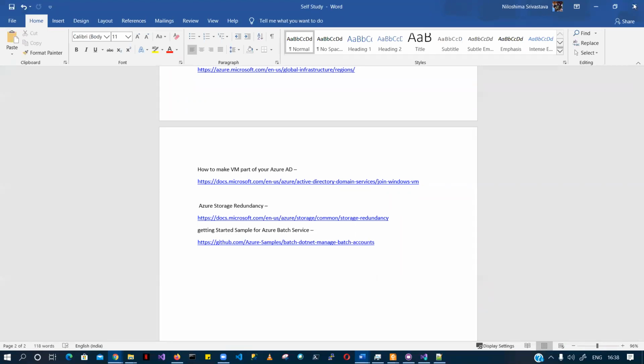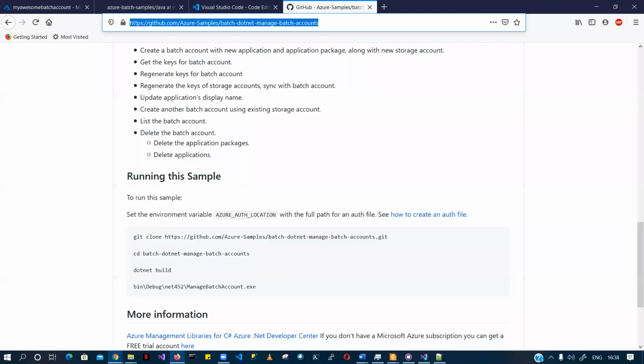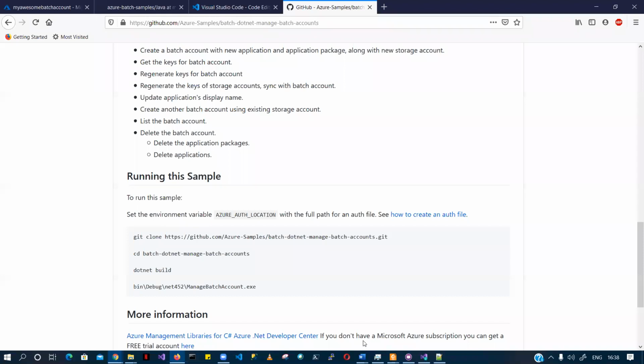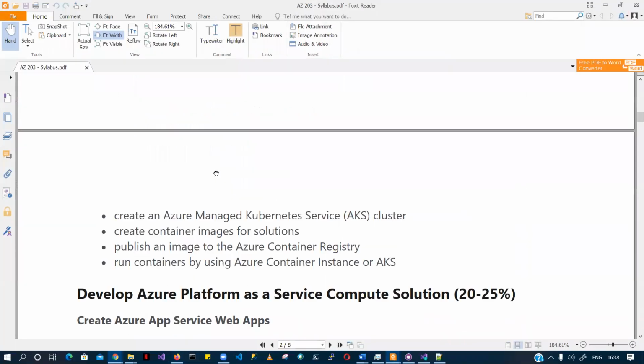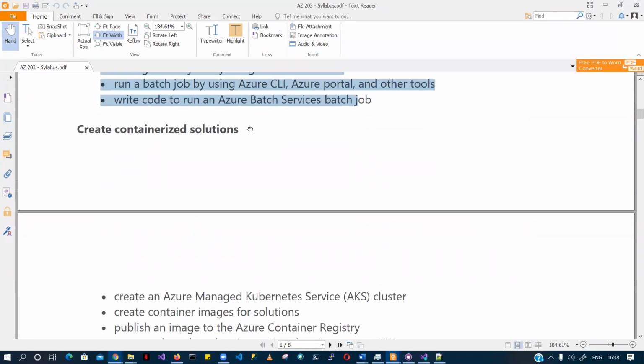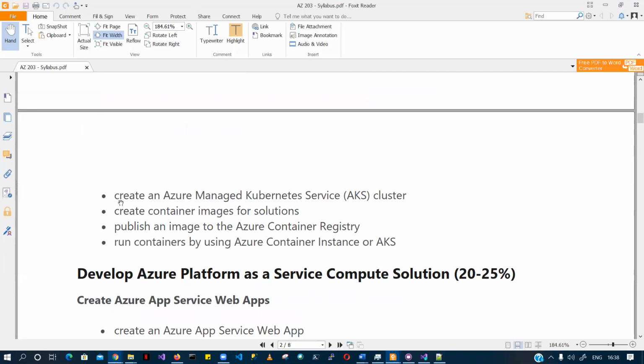Just to let you know, I'm now quickly going to start the next topic. I was supposed to show you the demo, but I was trying to troubleshoot and couldn't complete the installation update. So I'll show you how to execute your batch job tomorrow. For now, we'll quickly move to the second part, create containerized solution. I'll talk about how you are going to create an Azure Kubernetes service cluster.